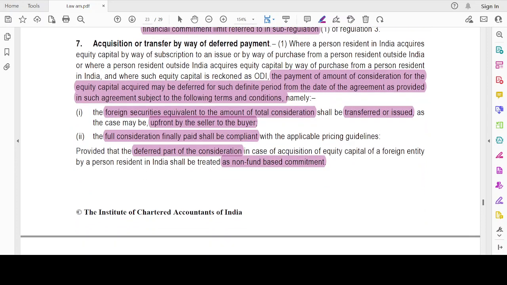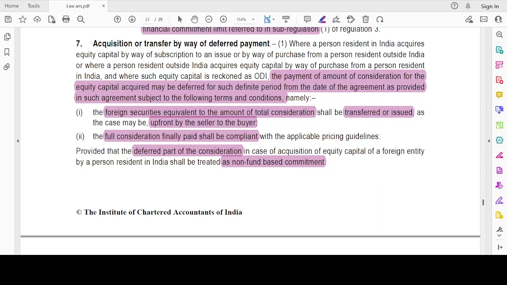Acquisition or transfer by way of deferred payment, where a person resident in India acquires equity capital by way of subscription to an issue or by a purchase from a person resident outside India, or where a person resident outside India acquires equity capital by way of purchase from a resident in India, and such equity capital is reckoned as ODI. When the equity capital is treated as ODI, then the payment of the amount of consideration for the equity capital may be deferred for a definite period, not an indefinite period, from the date of agreement as provided in such agreement, subject to the following terms and conditions.